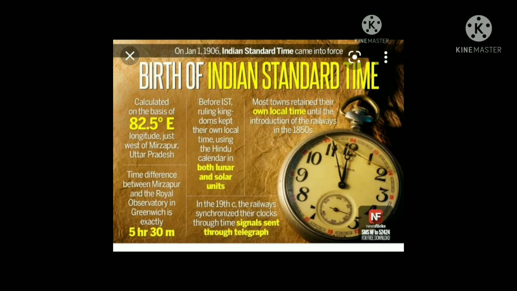In such situations, some countries choose the time along one of the meridians that pass through their territory and follow the time of that meridian for the whole country. This time is called standard time. For India, it is Indian Standard Time, IST. For Pakistan, it is Pakistan Standard Time, and so on.